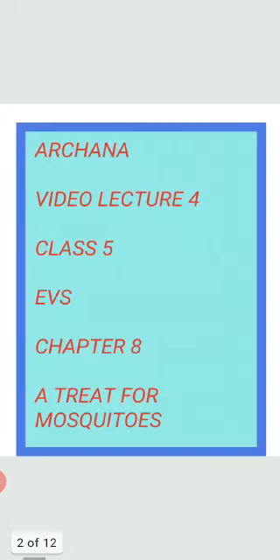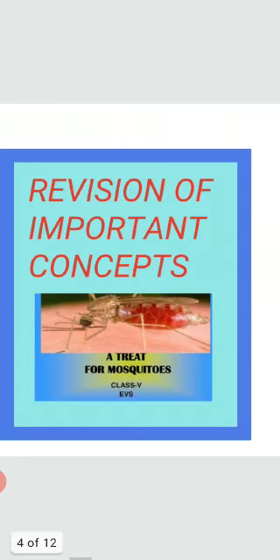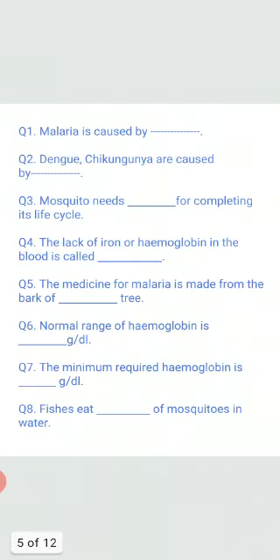We have discussed chapter number 8, A Treat for Mosquitoes, in our videos number 1, 2, and 3. This is the fourth video lecture of chapter number 8, A Treat for Mosquitoes. Today, we will revise all main concepts of this chapter. So, let's get started. We will solve one worksheet today.